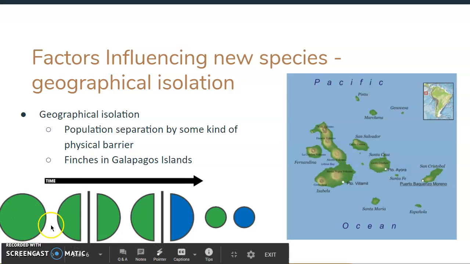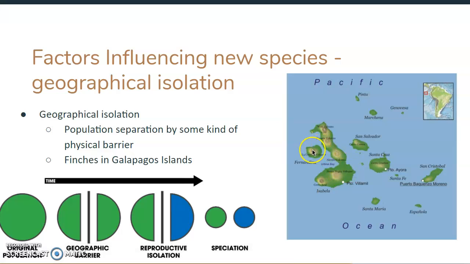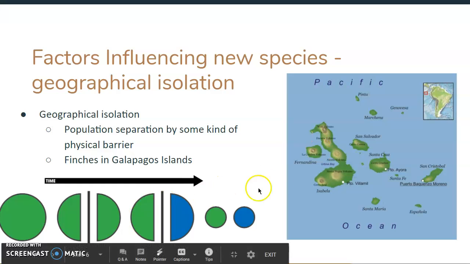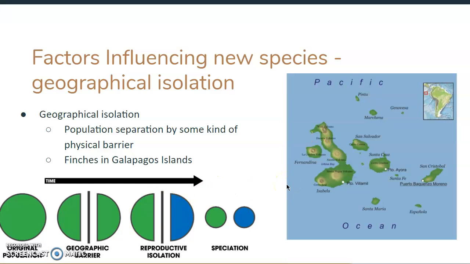Our original population started together. Maybe some of them got on a boat or maybe a piece of wood and floated in the ocean for a little bit to get to our next island, or maybe even the waters rose. Maybe we were right in here. Some birds were over here, and the ocean level rose. So now we have it filled in. So we have this nice physical barrier, and then we have what is called speciation. It creates two new species from one population just because of a physical barrier.